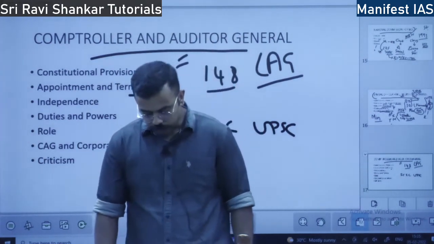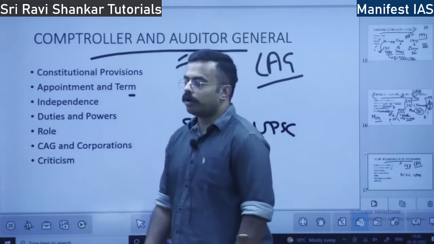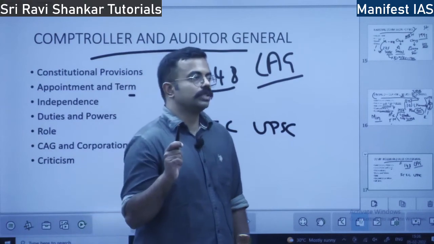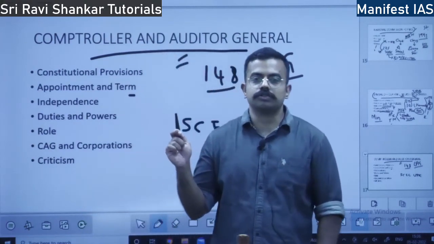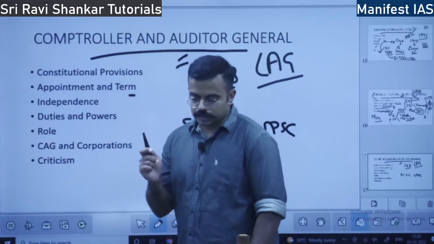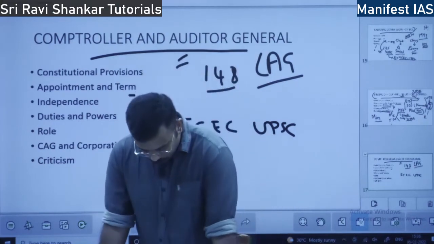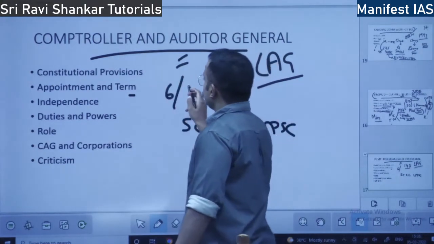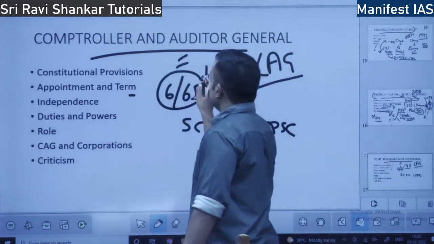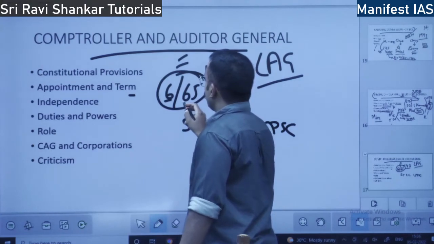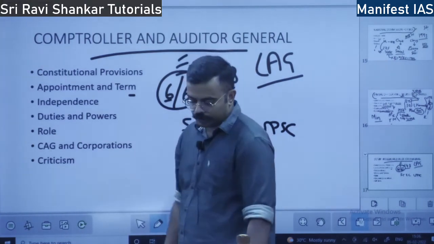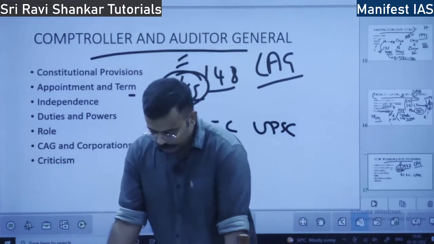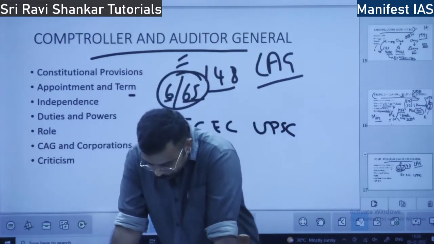He takes an oath. What is the oath of the CAG? The oath of the CAG is similar to the oath of a High Court or Supreme Court judge. Please look at the oath. Next, what is the term? The term is either 6 years or 65 years of age, whichever comes first. Before that, they have to step down. After completing the tenure, they have to step down.